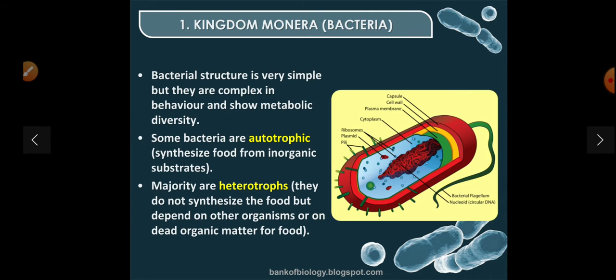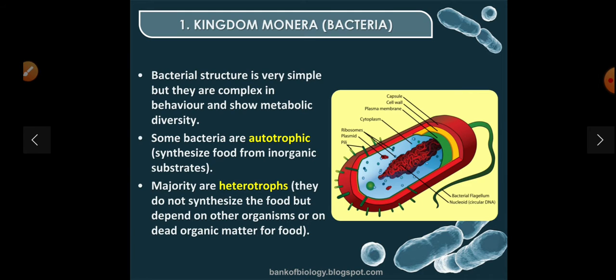Bacterial structure is very simple, but they are complex in behavior and show metabolic diversity. Some bacteria are autotrophic, synthesizing food from inorganic substances. The majority are heterotrophic.